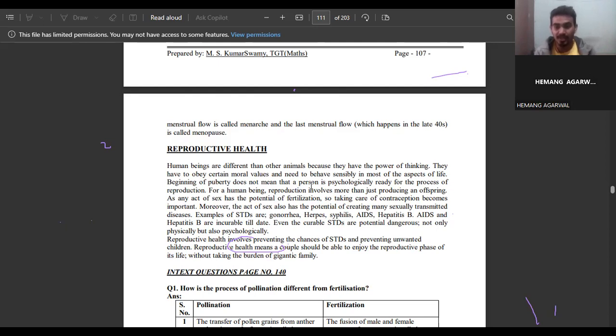We have developed science, we have developed technology, but we are not developed so much that we are able to cure AIDS and hepatitis B. Even the curable STDs are potential dangers, not only physically but also psychologically. So reproductive health involves preventing the chances of STDs and preventing unwanted children. Reproductive health means a couple should be able to enjoy the reproductive phase of its life without taking the burden of a gigantic family.